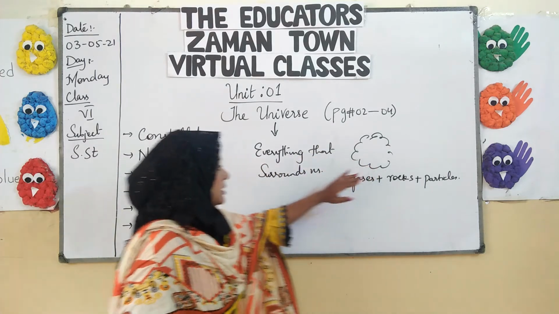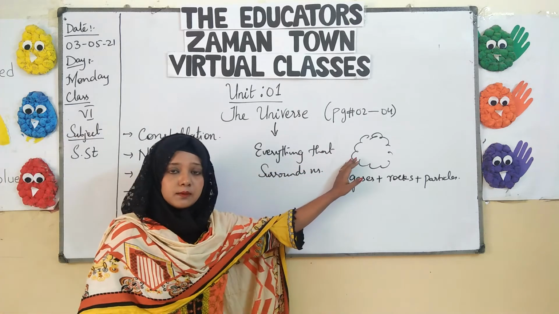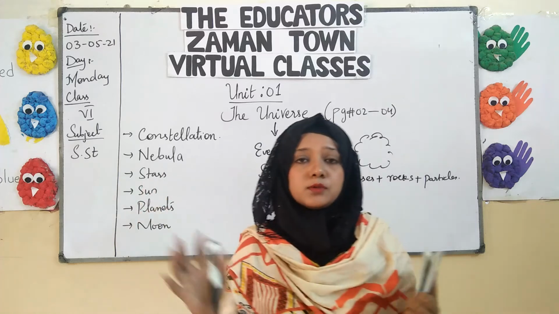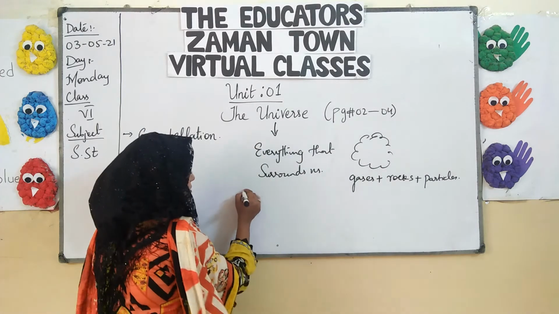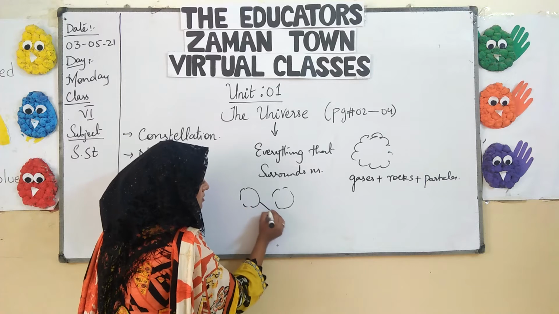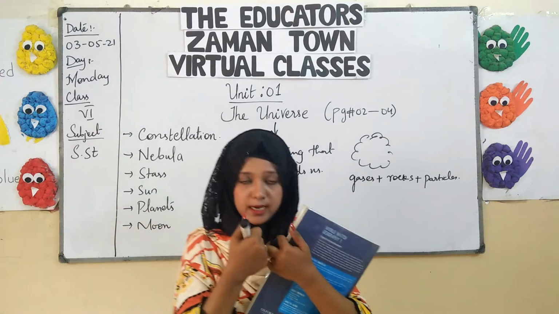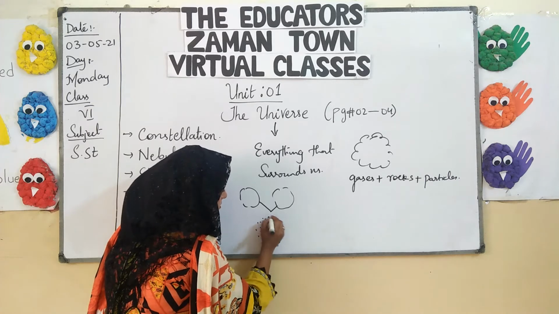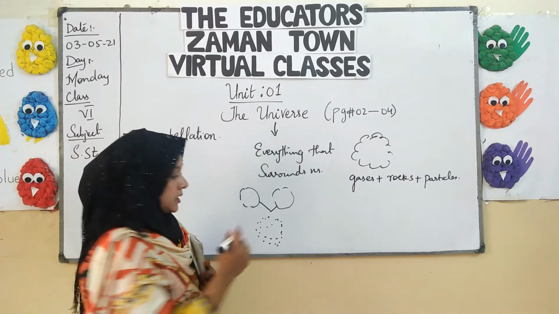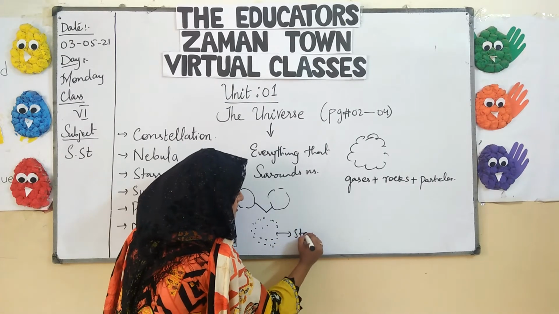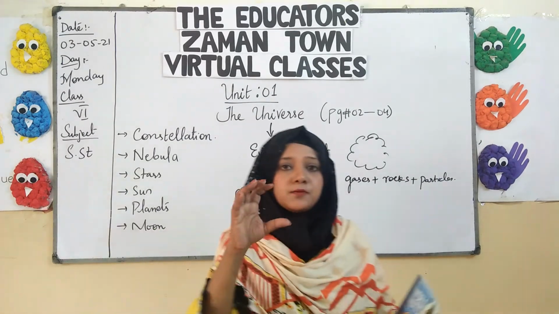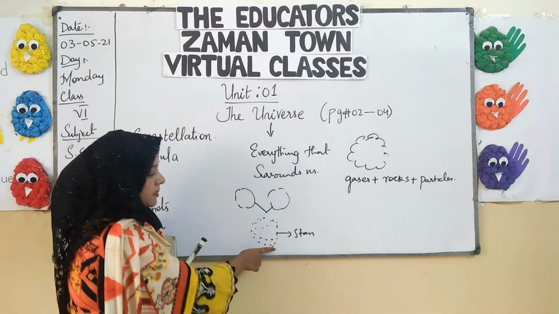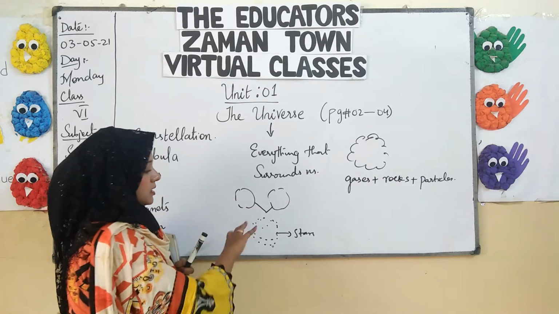Now, how will these particles form from a nebula? There are different nebulas circulating in our universe. When these nebulas collide together, they dissociate into small fragments. These small fragments are the stars. The fragments, dissociated because of the collision during the movement of the nebulas, tend to form the stars. But still they do not have any light.